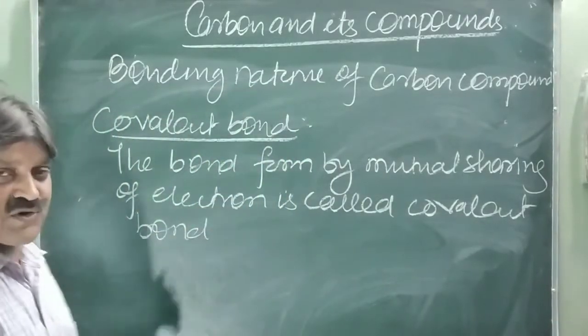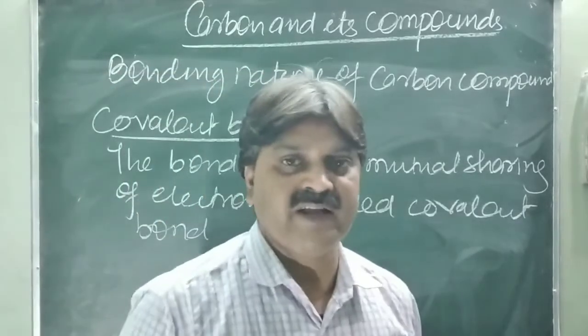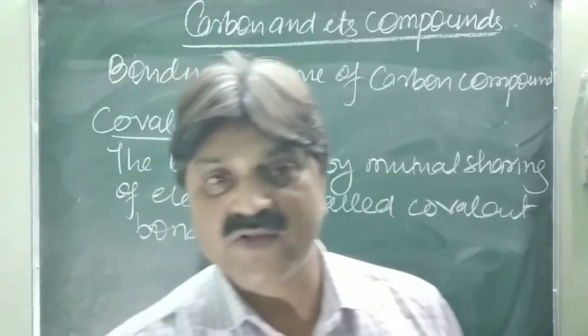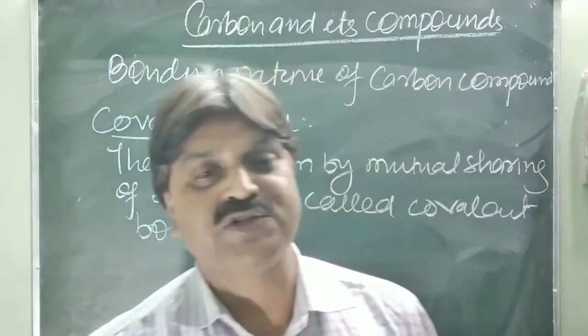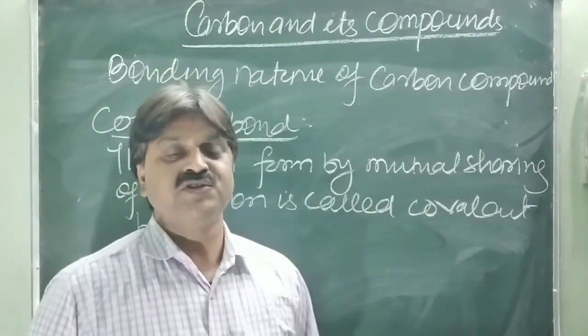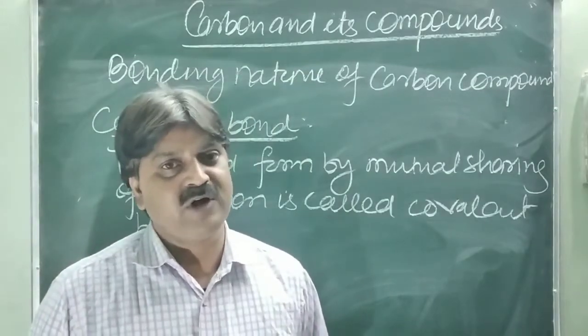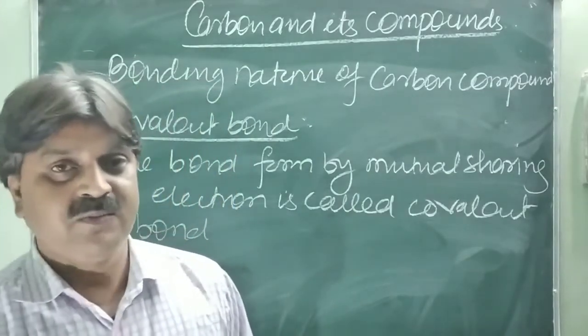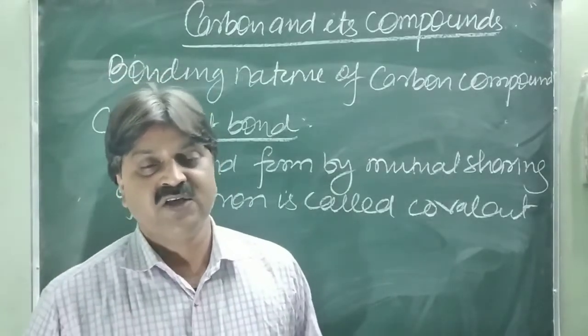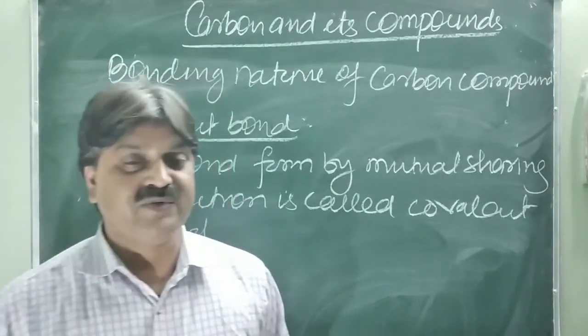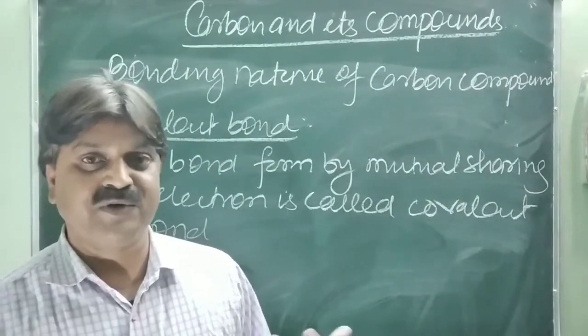It has less force of interaction compared to the ionic bond. An ionic bond is formed between two ions, a cation and an anion, having a strong electrostatic force of attraction. Due to this, ionic compounds have high melting and boiling points. But the covalent bond is formed by sharing of electrons, having less force of attraction, so it is a weaker bond compared to the ionic bond.